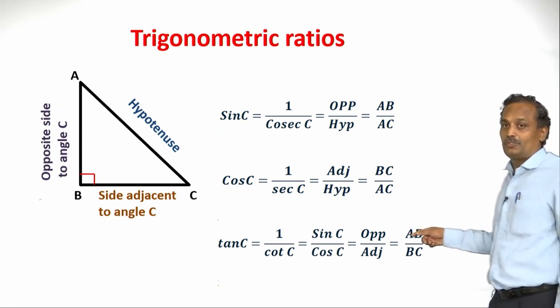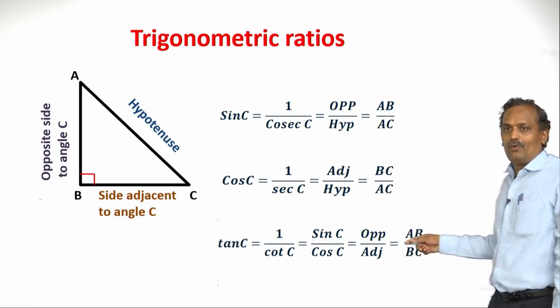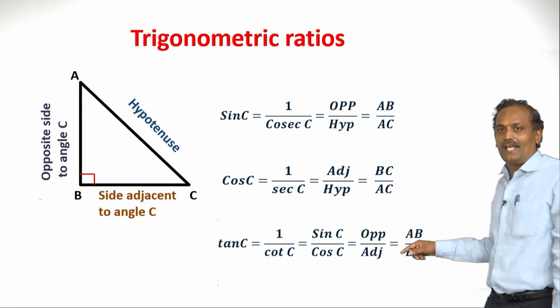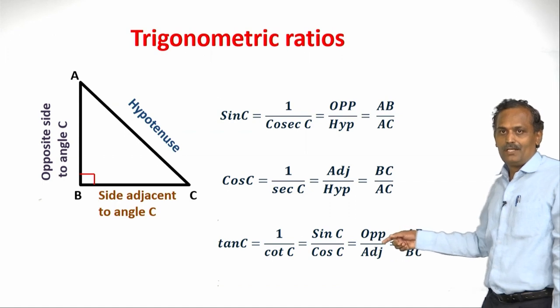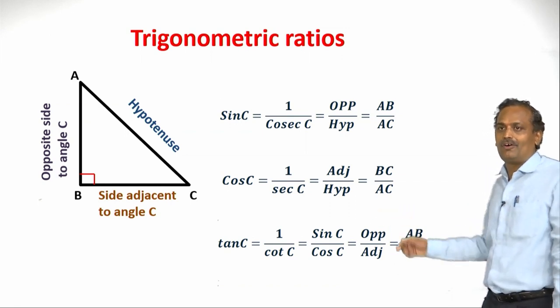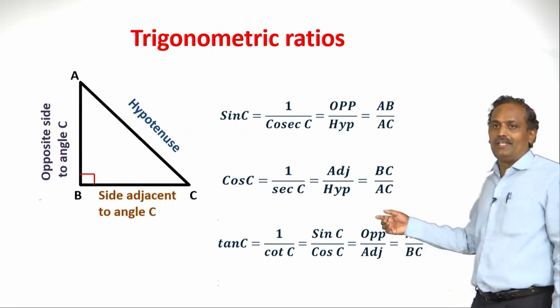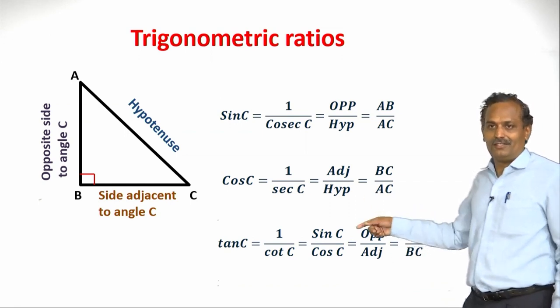So, AB is the opposite side of angle C and BC is the adjacent side of angle C. So, we can take tan C as sin C by cos C. So, tan and cot are inverse to each other. Therefore, tan C is 1 by cot C. So, cot C, we can define it as cos C by sin C.